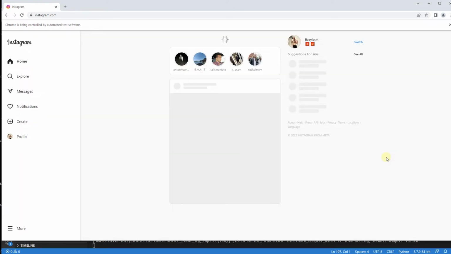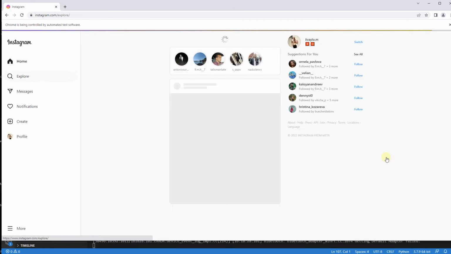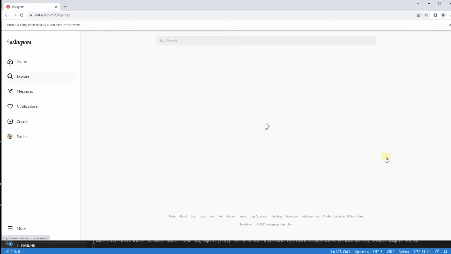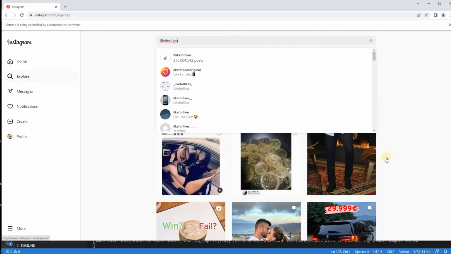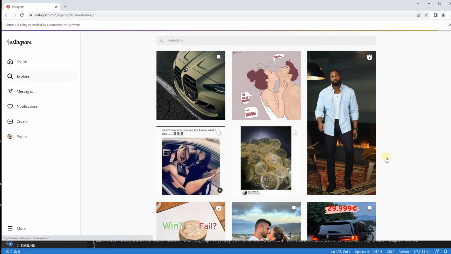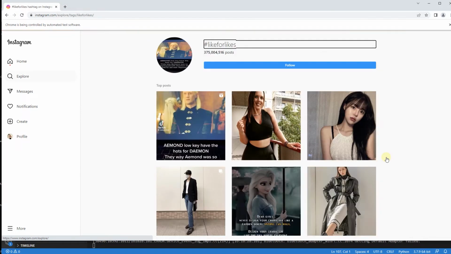I did notice that if I play around with the window, sometimes we get a problem, but it seems like we do not have problems currently. That's why I'm not going to pay any attention to it. Put up the hashtag, then choose whatever you want. Again, here you can have whatever you want. And now we should be clicking onto the first div.